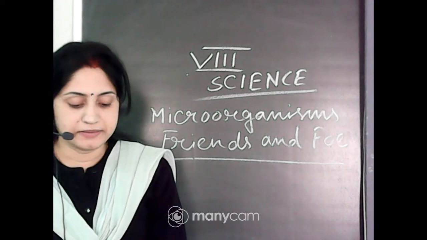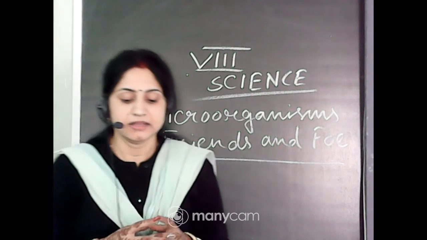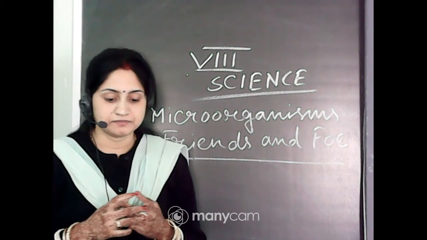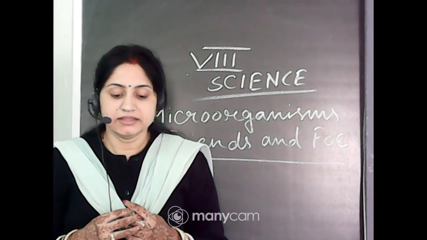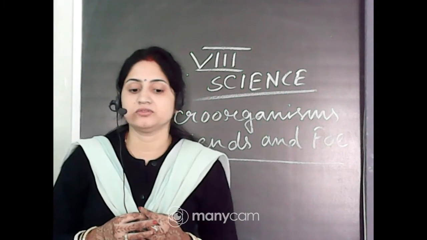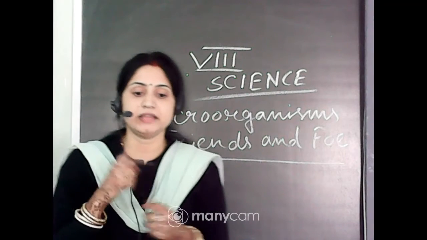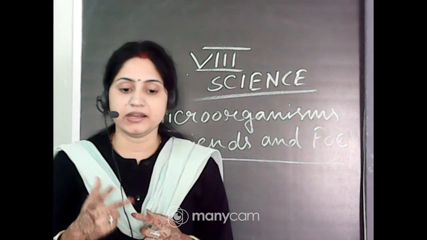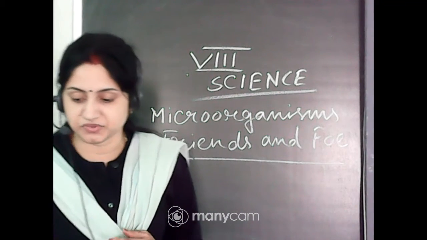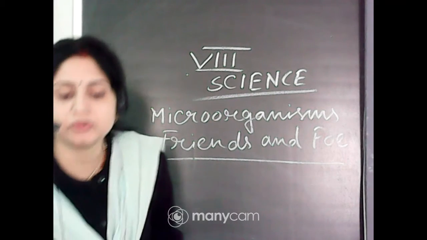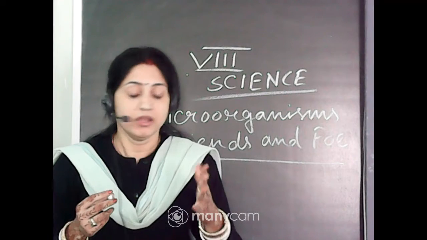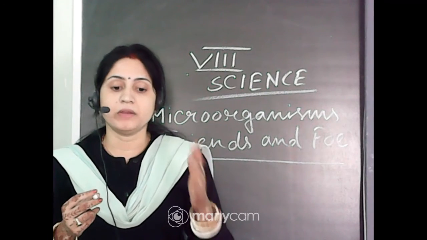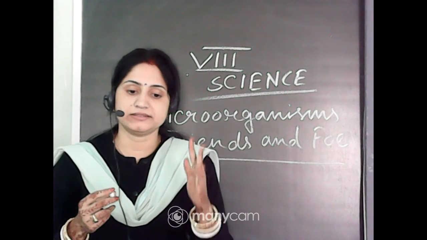You have seen several kinds of plants and animals. However, there are living organisms around us which normally we cannot see. These are called microorganisms or microbes. So living organisms we cannot see with our unaided eye or naked eye, this is known as the microorganisms. Or we can see them with the help of microscope or magnifying glasses. That is known as the microorganisms.